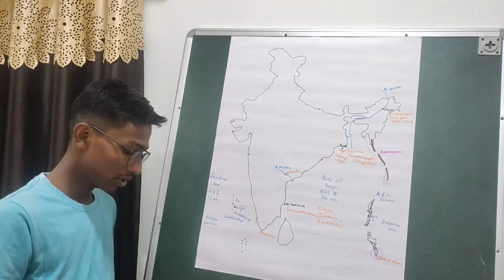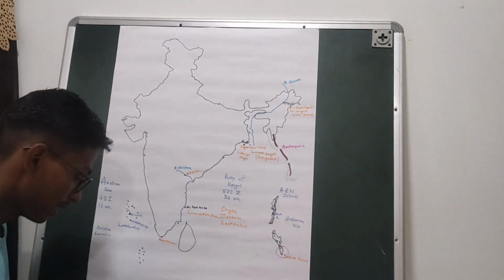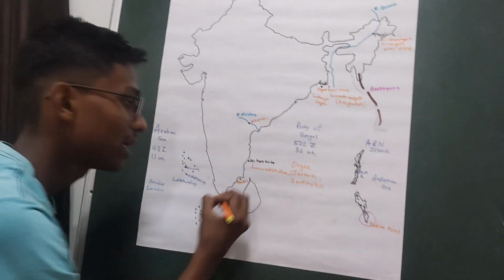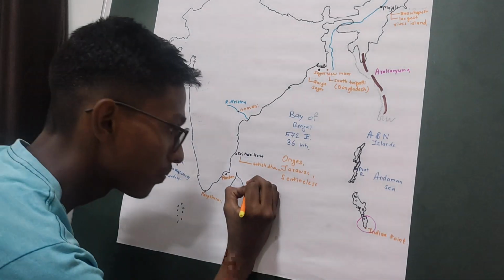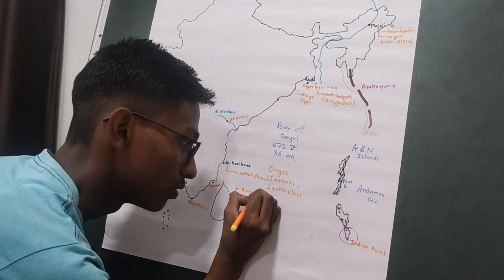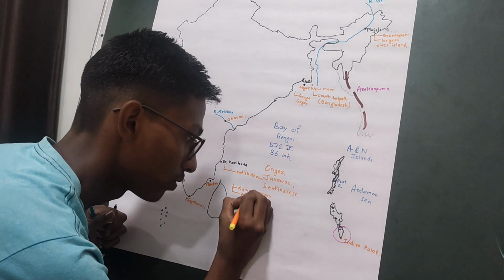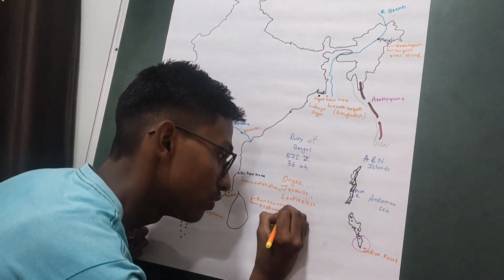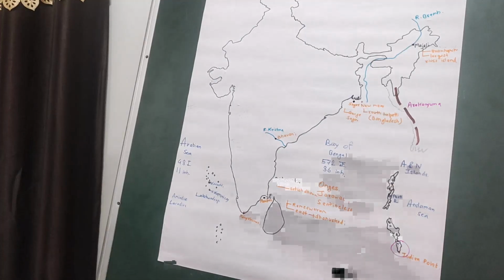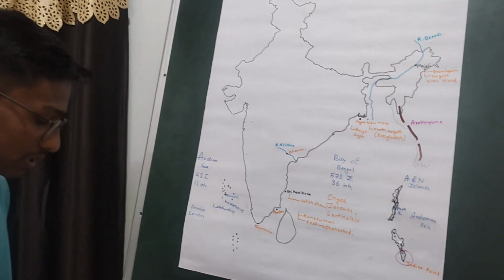Then if we come southwards, we have here Sri Lanka. We have the Pamban Island. This is the Pamban Island right here. This Pamban Island is also called the Rameshwaram Island, and in the east it is called Dhanushkodi. Then if we come to the western side of our country, we have this one.